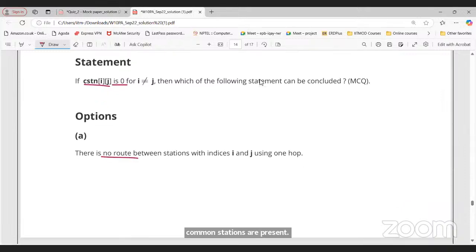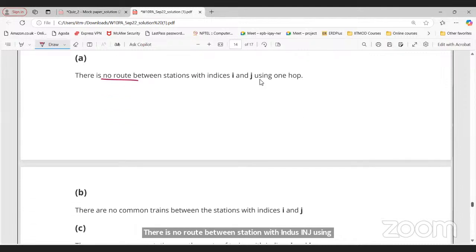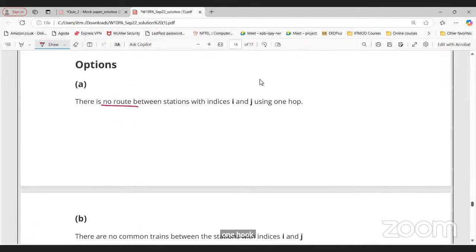There is no route between the stations with index i and j using one hop. Can I say like this? No. Using one hop means what? One intermediate station. So from i I can go to j, and from j to k I can go, right?